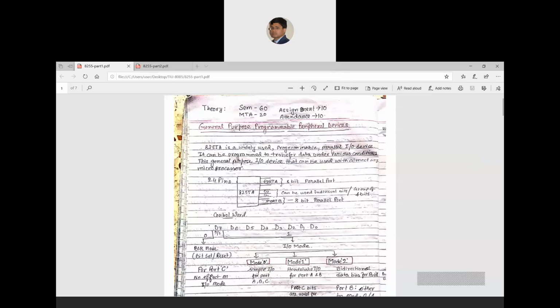Next is MTA. For the MTA, I don't have any information right now. It will be decided by the higher authority of the college, and they need to notify you all. Maybe at the end of this month, or sometime later, there will be an MTA also, so be prepared for this. In the regular process you have your MTA in the month of April, right? So in April you have your MTA exam.